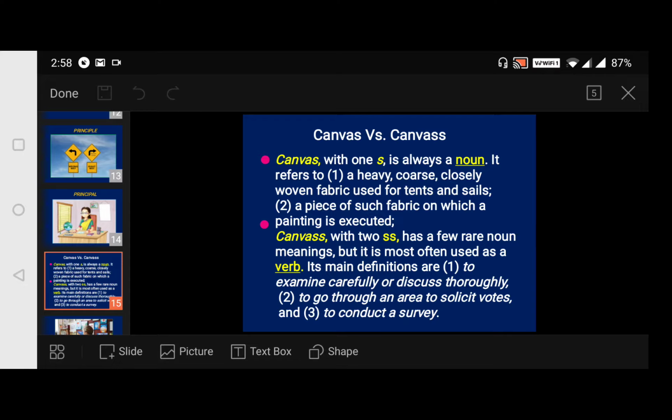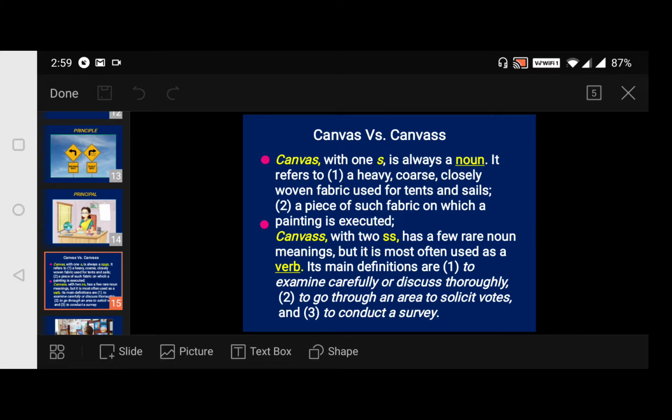Canvas with one S is always a noun. It refers to a heavy, coarse, closely woven fabric used for tents and sails. You might have seen it many times. It is also a piece of such fabric on which a painting is executed. Generally, on that only they paint.